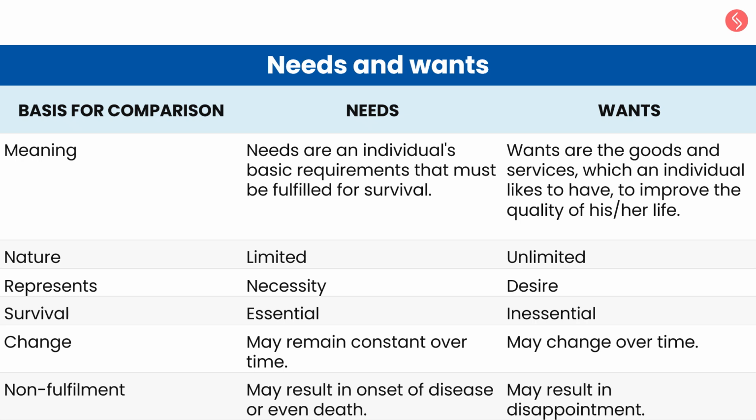Needs are limited, whereas wants can be unlimited. Needs represent necessity, whereas wants represent desire. Needs are essential for survival, whereas wants are not essential for survival. Needs mostly remain constant over time, whereas wants may change over time. Non-fulfillment of needs may result in the onset of disease or death. Non-fulfillment of wants can result in disappointment.